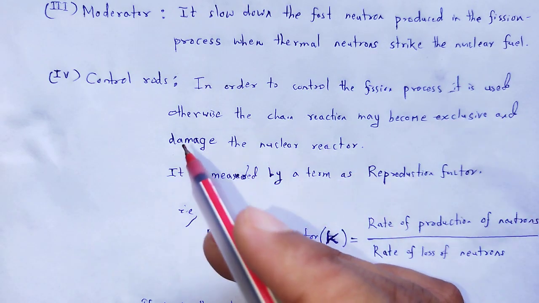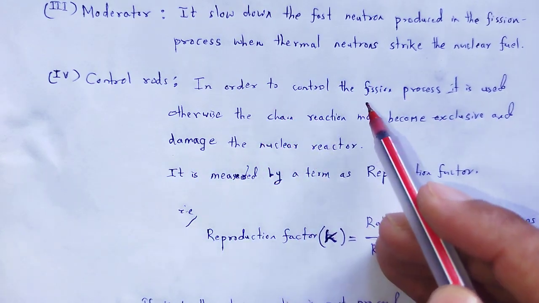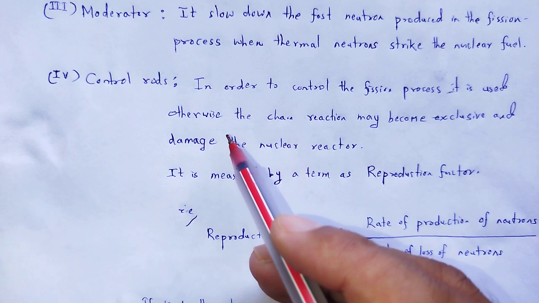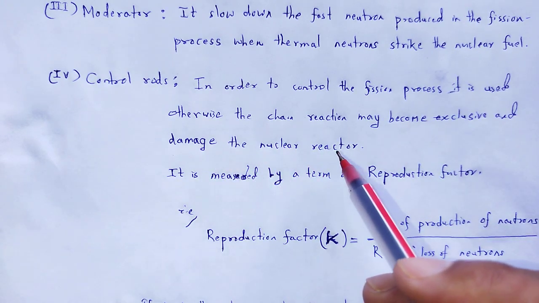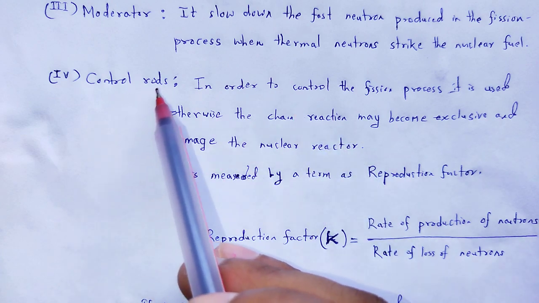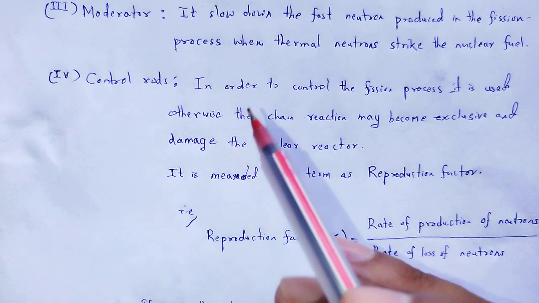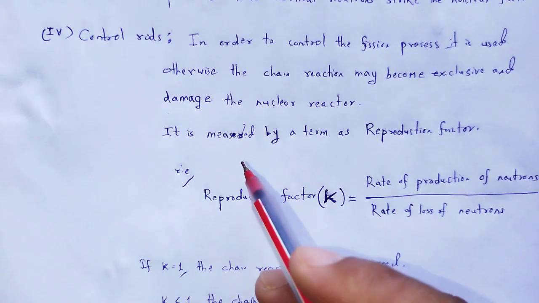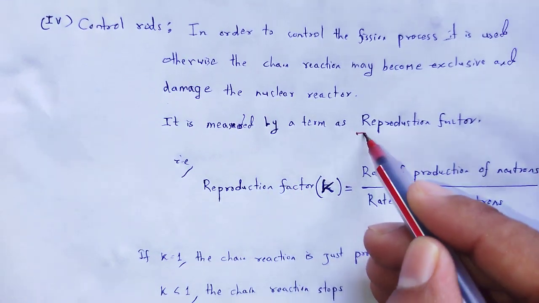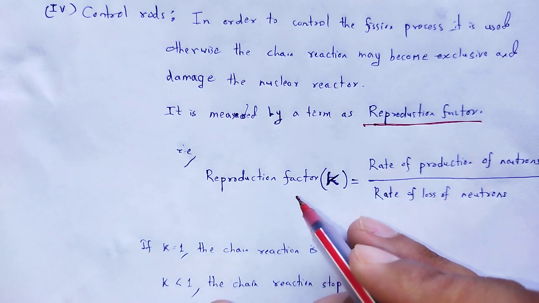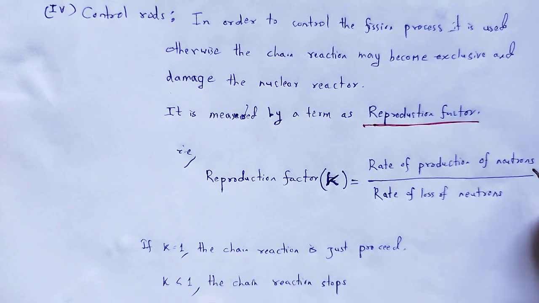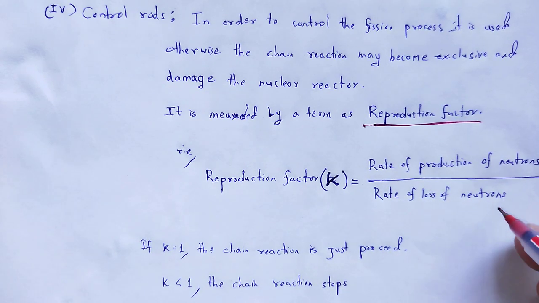What will be the function of the controlling rod? It is used in order to control the fission process. Otherwise, the chain reaction may become explosive and damage the nuclear reactor. Therefore, that rod is used for control, and it is measured by a term, the reproduction factor. This is the technical term, reproduction factor k, that is the rate of production of neutrons divided by the rate of loss of neutrons.